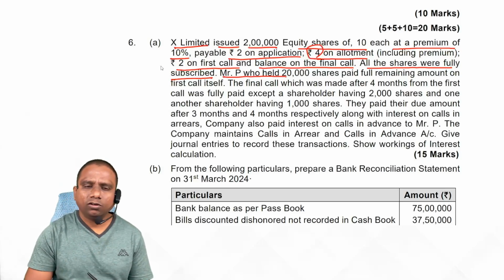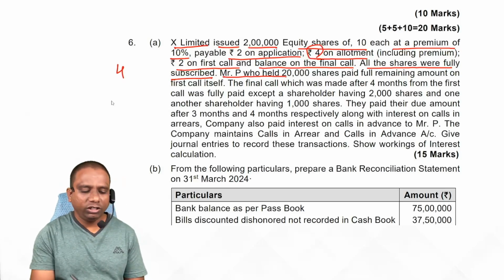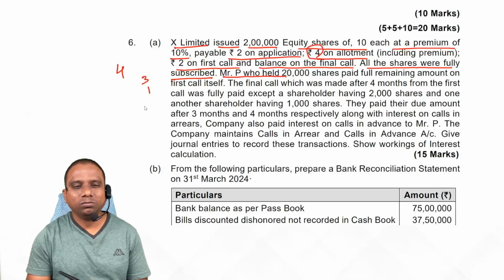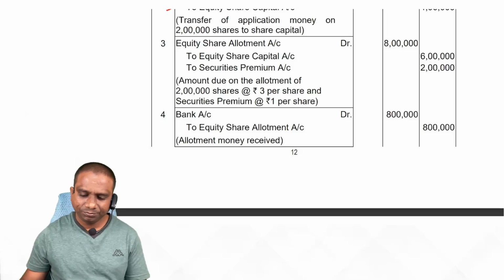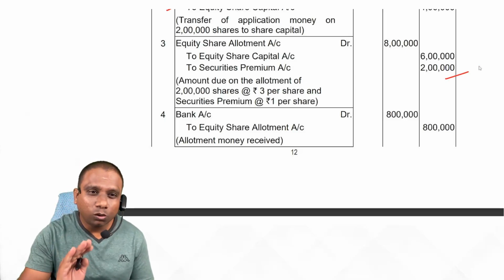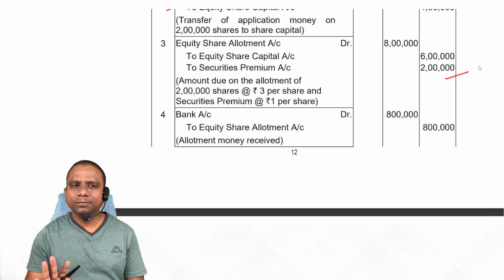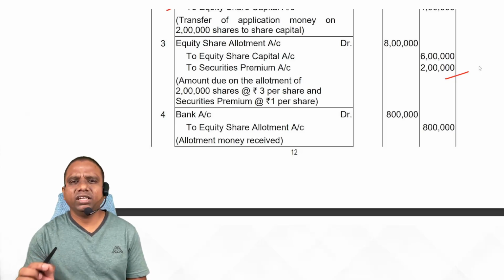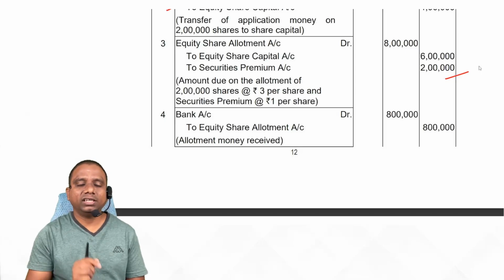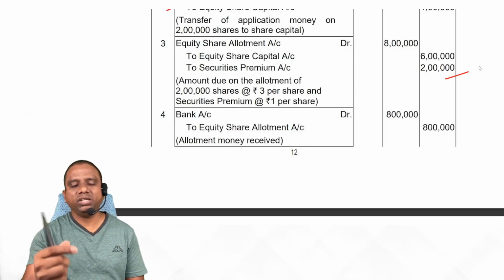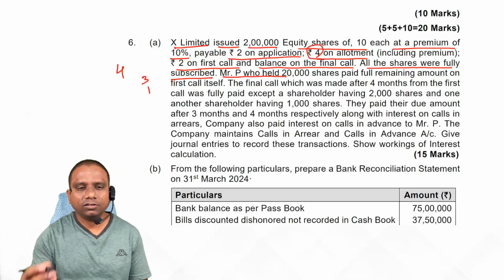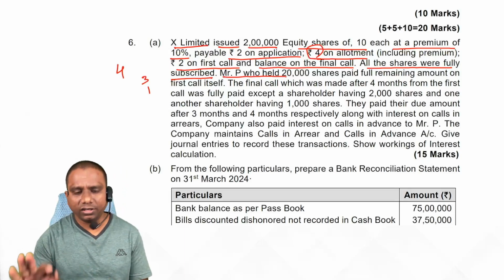Equity share allotment account debit 4 rupees, to equity share capital 3 rupees, to securities premium 1 rupee. Multiply with 2 lakhs. That's it. Now, if you receive the total amount of allotment, entry: bank account debit to equity share allotment. If any amount is not received, then the amount not received is transferred to simply calls in arrears. Yes or no, students? Check whether allotment amount is received or not received.